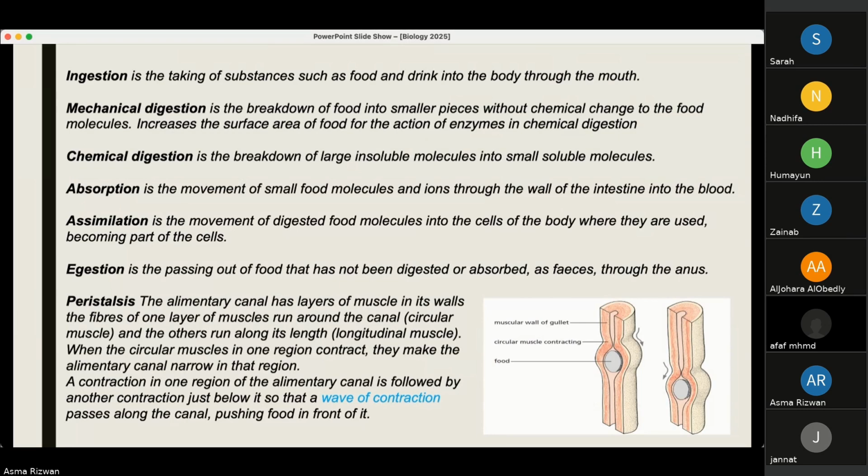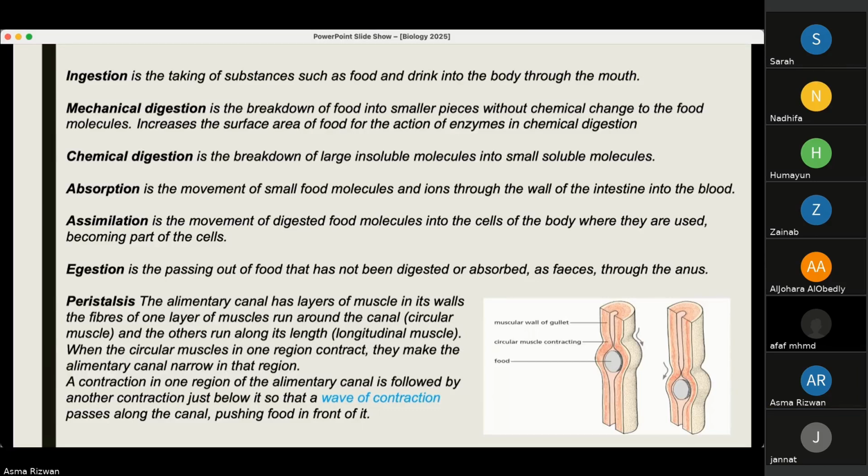So ingestion is the taking of substances such as food and drink into the body through the mouth. Then there are two major types of digestion. One of them is mechanical digestion, which is the breakdown of food into smaller pieces, but there is no chemical change happening. This only increases the surface area for the enzymes to act in chemical digestion. Then there is chemical digestion, which is the breakdown of large insoluble molecules into small soluble molecules.